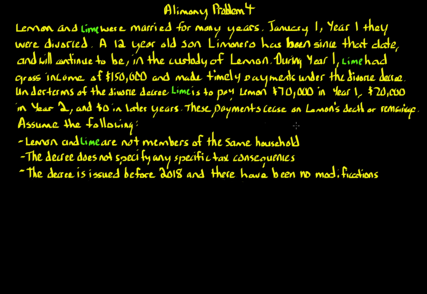Hello, in this video we'll continue our alimony problem set. This is problem number 4. If you have not yet looked at problems 1 through 3, please do them, because these problems are meant to be viewed in order. Lemon and Lime were married for many years.